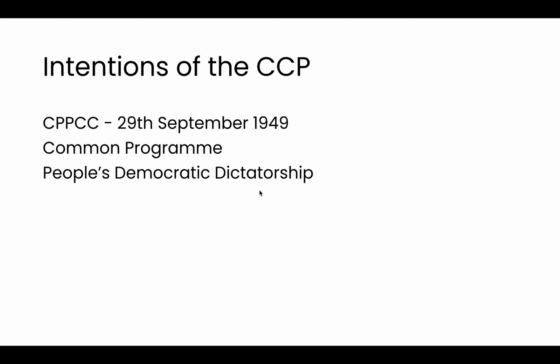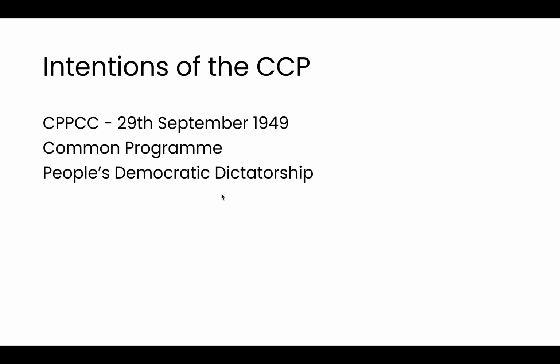However, the idea of dictatorship is that there is one person on top who decides the laws and enforcements of a country. So already within the Common Programme there are contradictory decisions, and this idea of communism is being contradicted by this idea of dictatorship. But that is how he decided that the party would rule China.